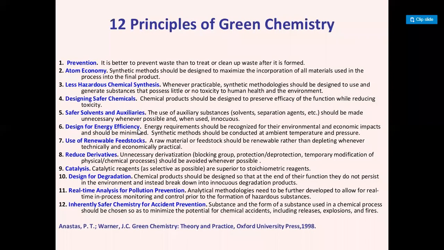In all these cases, we are using renewable feedstock. Like in the case of biogas, that is called natural gas. It is also called methane.